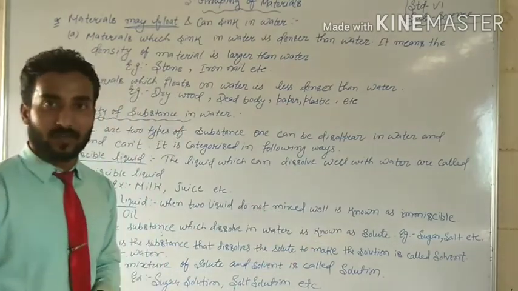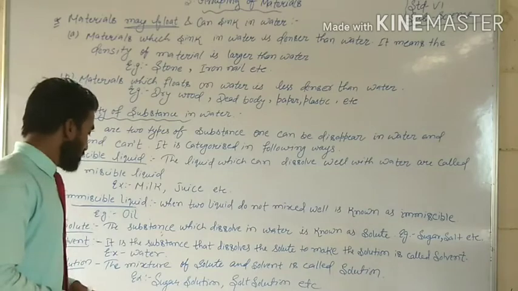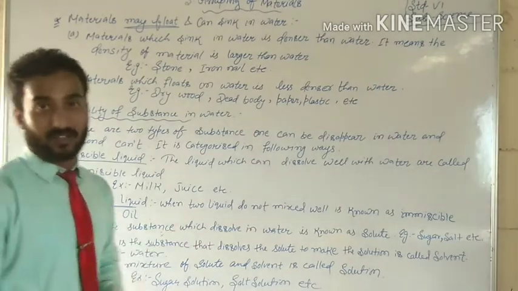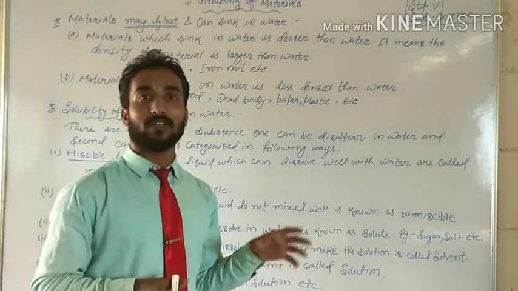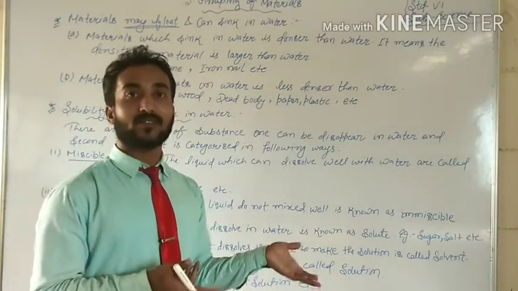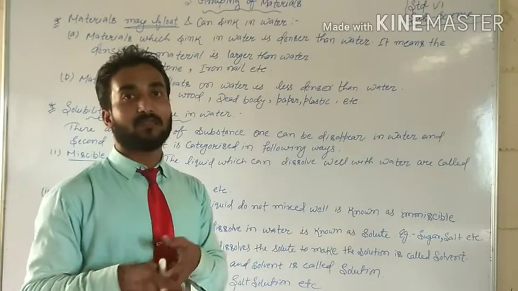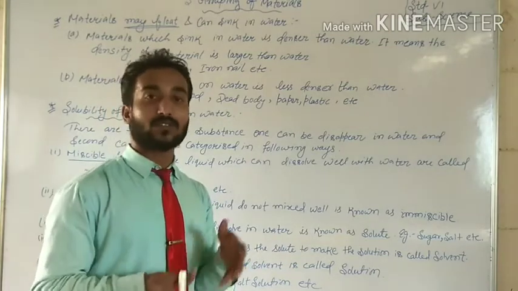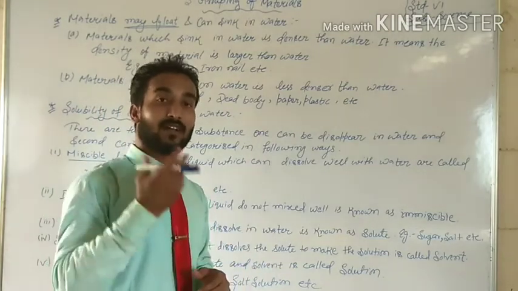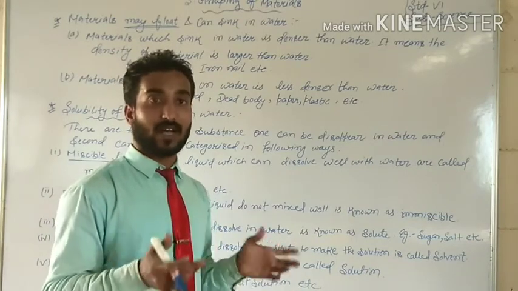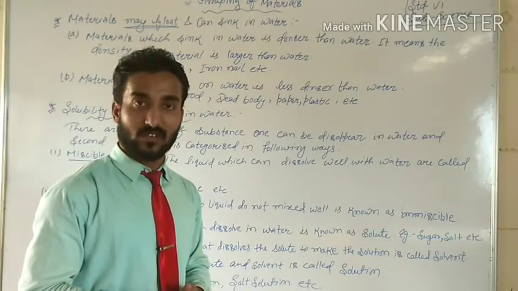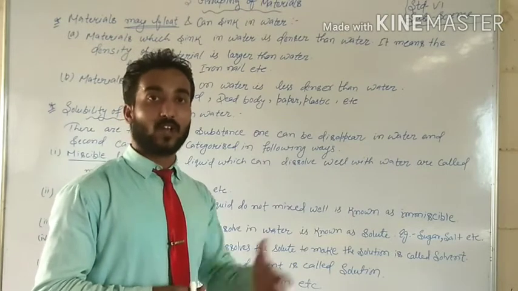As example, you can take water where you are dissolving anything. Suppose we are dissolving sugar in milk, then sugar will be solute and milk will be solvent. Why? Because solute has a tendency to dissolve, to mix with the other substance, which is called solvent.